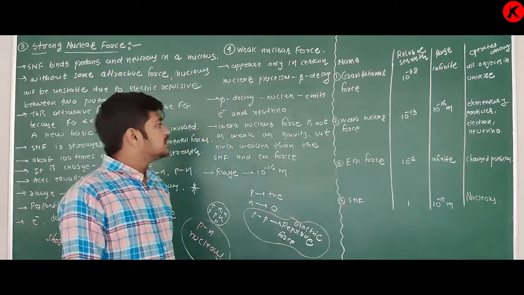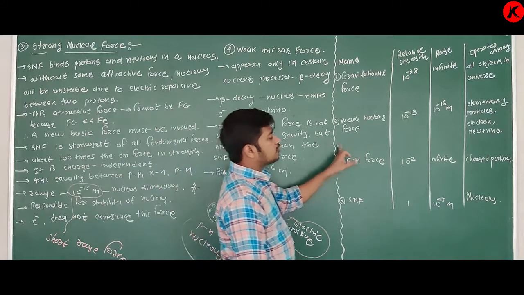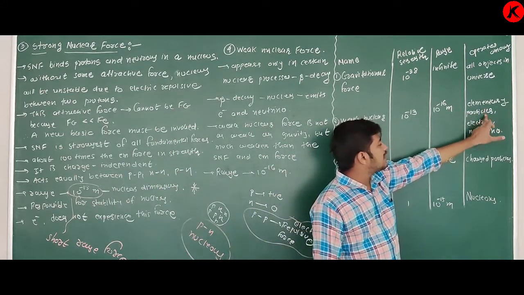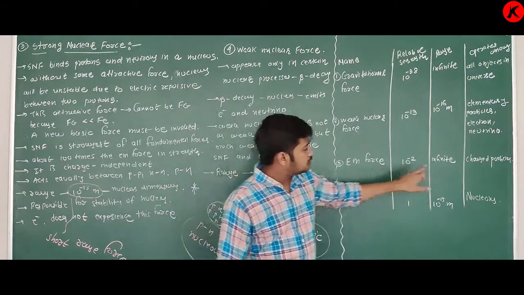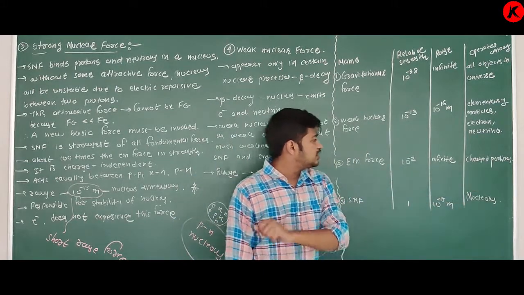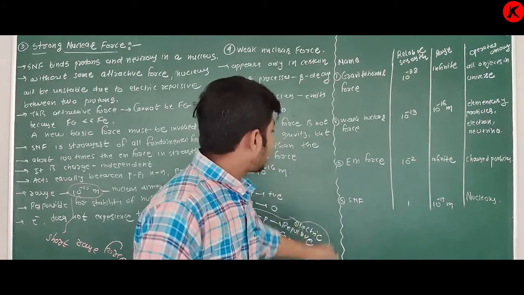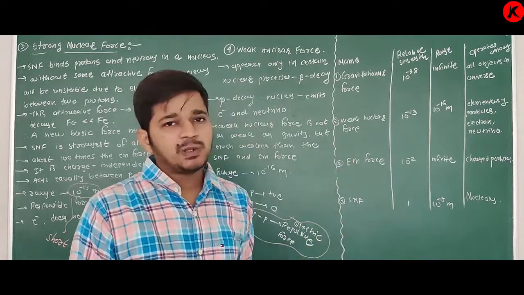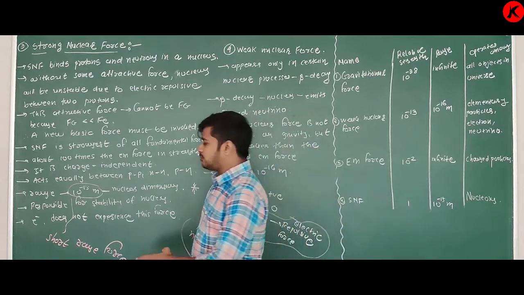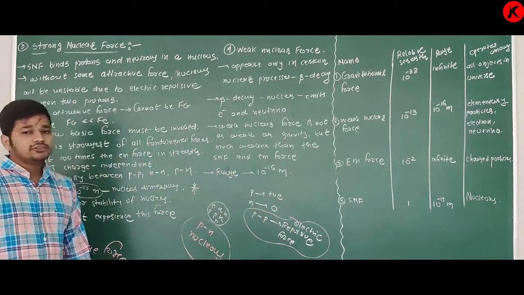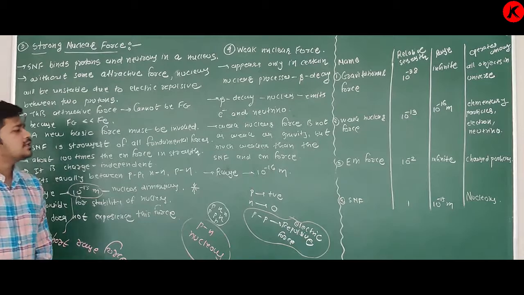Then weak nuclear force acts only between elementary particles, such as electron and neutrino. Then electromagnetic force acts between charged particles. Strong nuclear force acts between nucleons. Nucleons means proton and neutron.